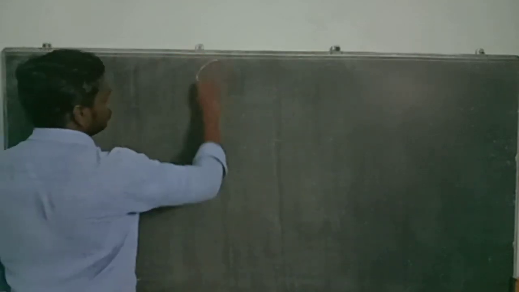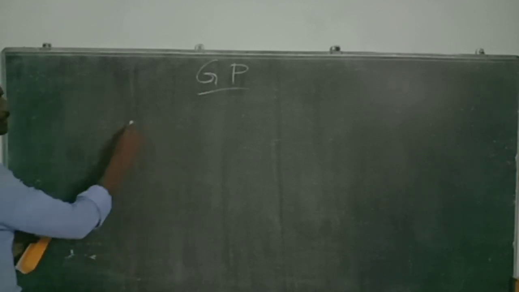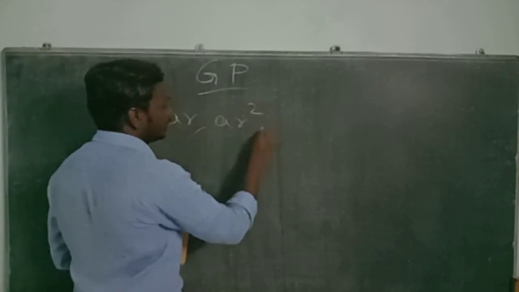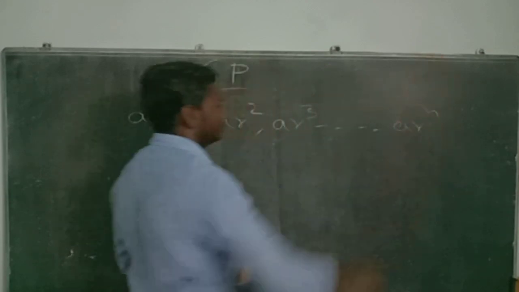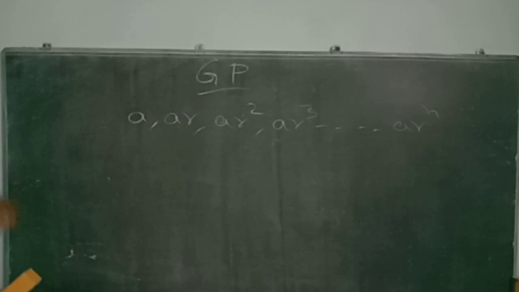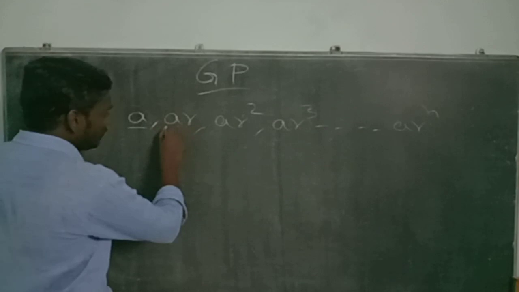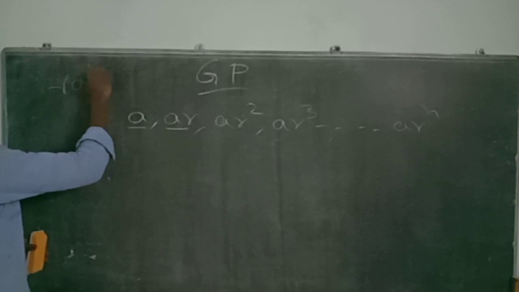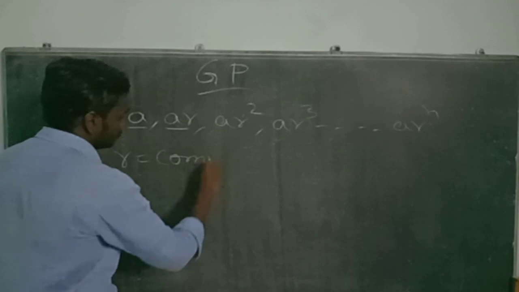And now let's go with geometric progression. Geometric progression follows the sequence of A, AR, AR square, AR cube and so on, AR to the power of n. Now A is nothing but the first term. Here we are not having a difference, we will have a ratio, where R is the common ratio.